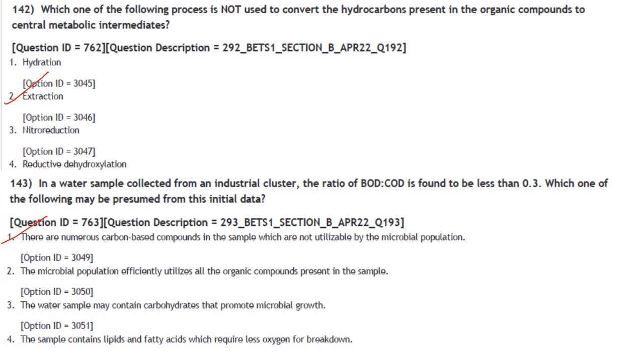Then next one. In a water sample collected from an industrial cluster, the ratio of BOD to COD is found to be less than 0.3. Which one of the following may be presumed from this initial data? There are numerous carbon-based compounds in the sample which are not utilized by the microbial population. That is correct. Answer is option 1.